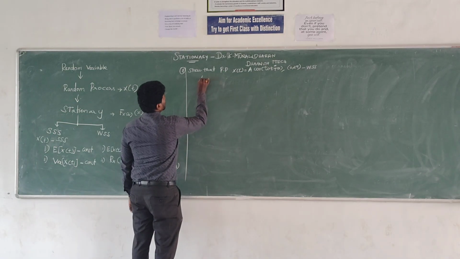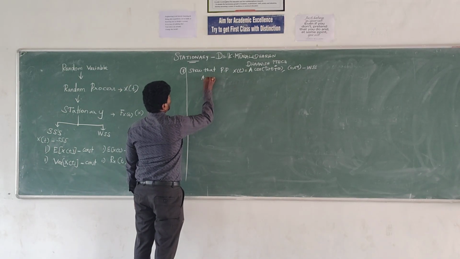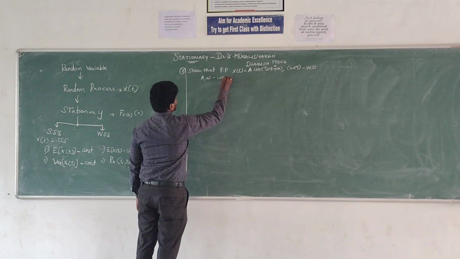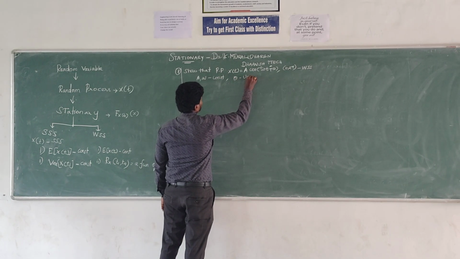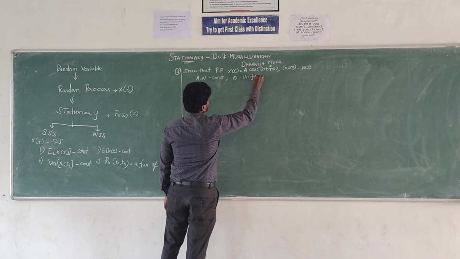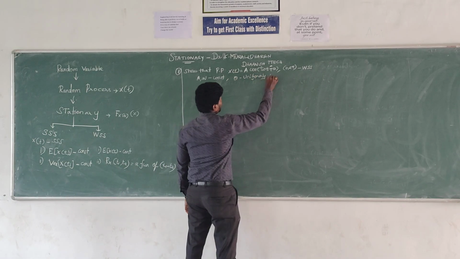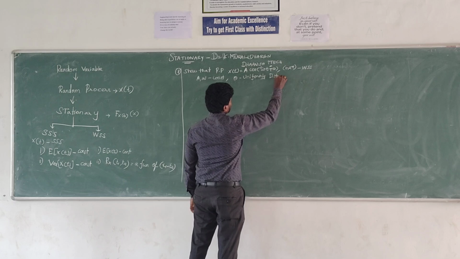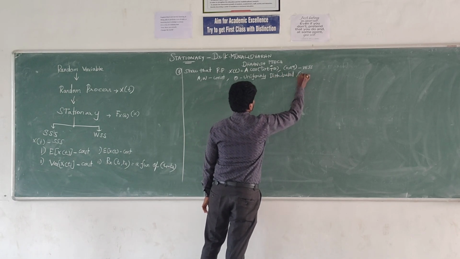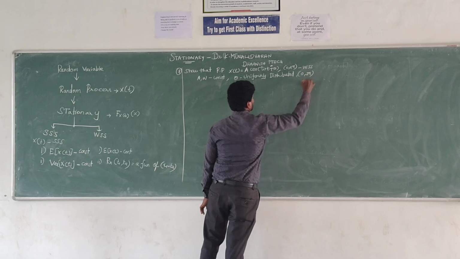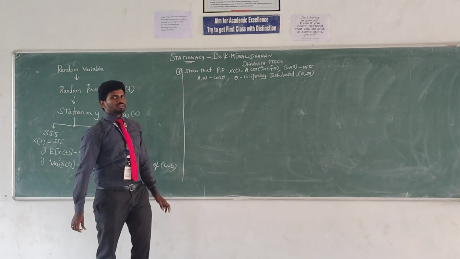Here A and omega are constants, and theta is a uniformly distributed variable in the interval 0 to 2 pi. So let us start the solution.